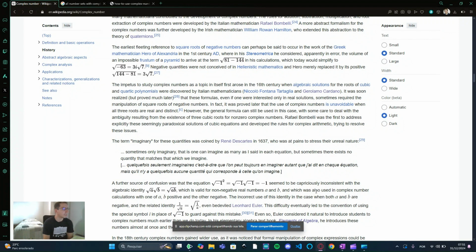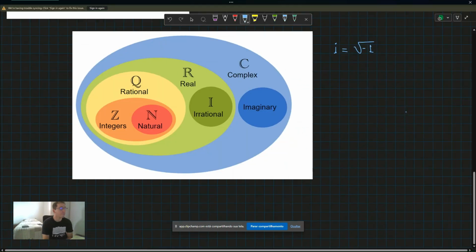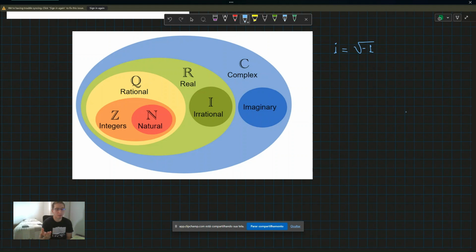I really liked it, but in short, the complex numbers are very important because they allow us to solve problems that didn't have solutions before. Basic algebraic problems that didn't have solutions we can now solve by considering this imaginary number.